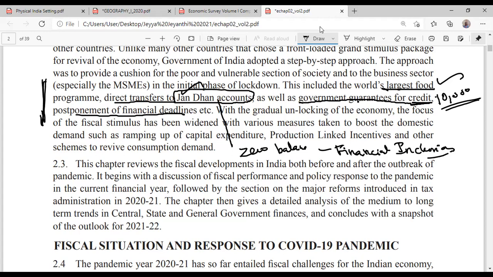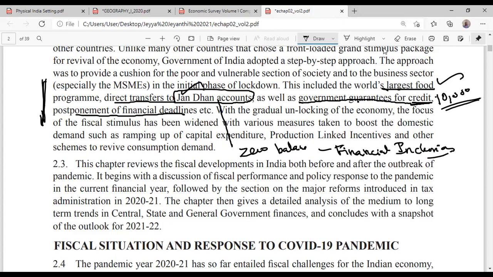The government did not do a lot of spending directly because in this chapter itself they are saying that when you want to press the accelerator of a car, at that time you have to remove your leg from the brake. When the brake is on, whatever you push on the accelerator, the car will not move. So the people are not coming out, people cannot buy. At that time, what is the use of putting money in their hand? So when unlock was happening, the government was spending more and more. Till then, the government was not spending at all. That is what a calibrated approach, a step by step approach, means. So they are saying that we did a very good job at the end of the day.